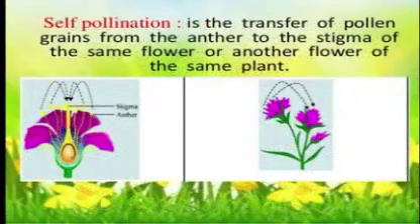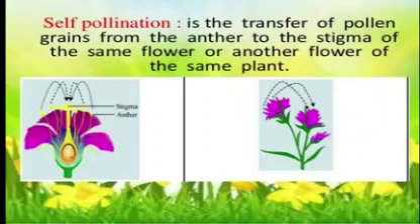When you shake the stamens, pollen grains fall out. Thus, when wind shakes or when a butterfly agitates the flower, pollen grains could fall onto the stigma of the same flower. Some plants have both the male and the female parts within a single flower. These flowers are called bisexual flowers. Pollinated by this means, this pollination is called self-pollination.